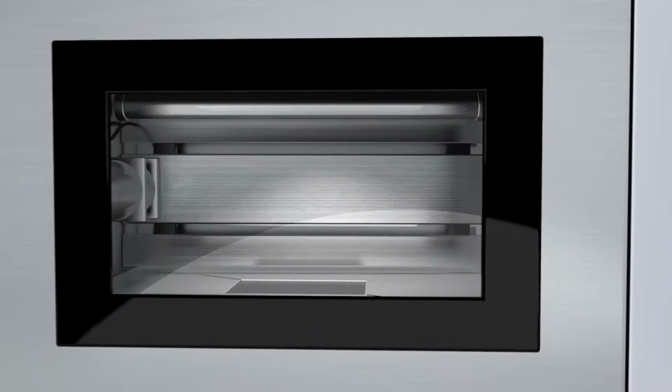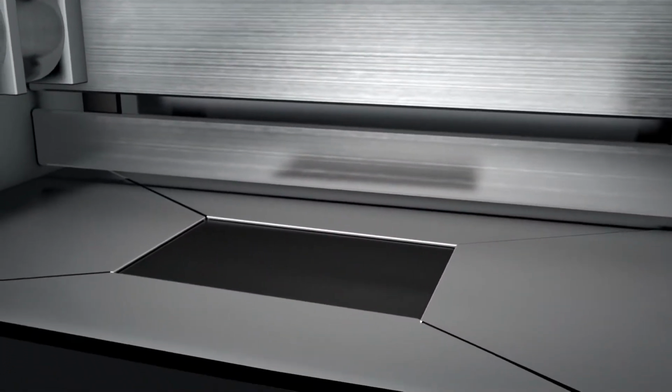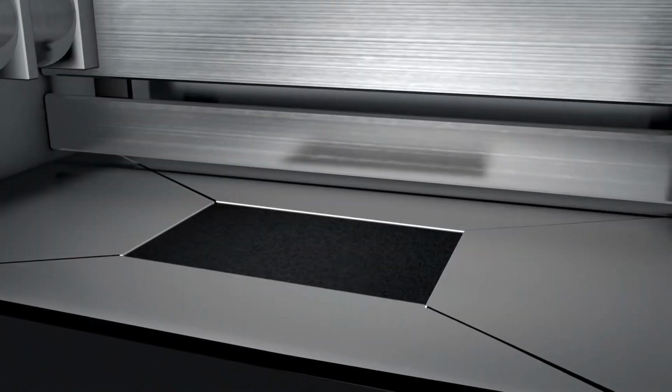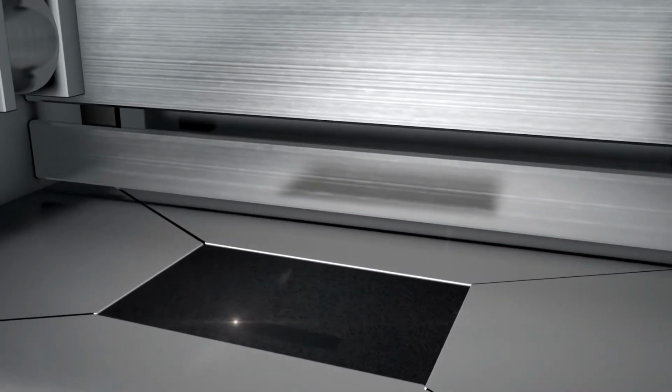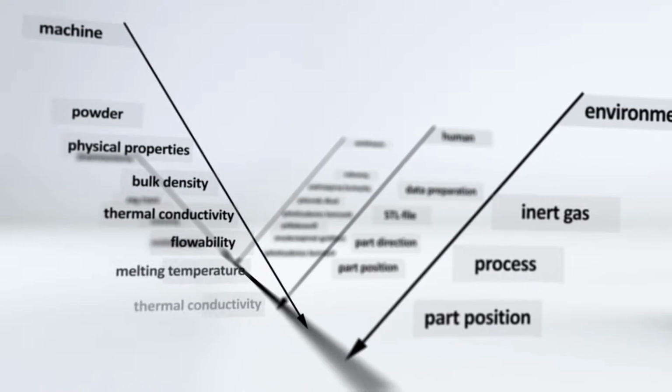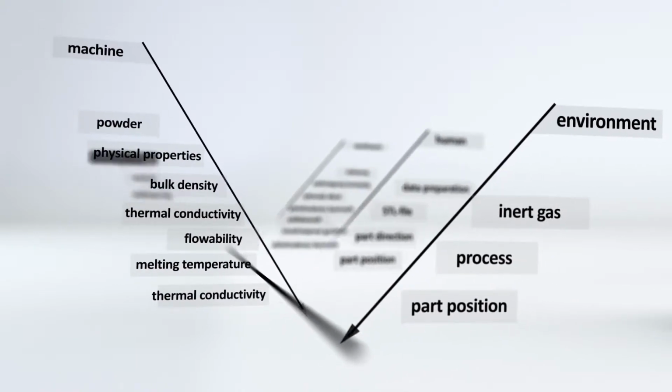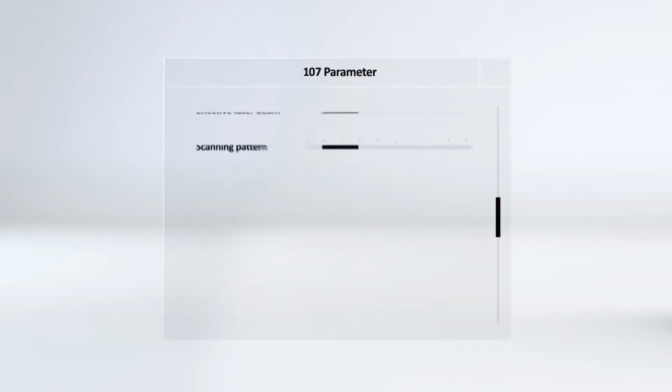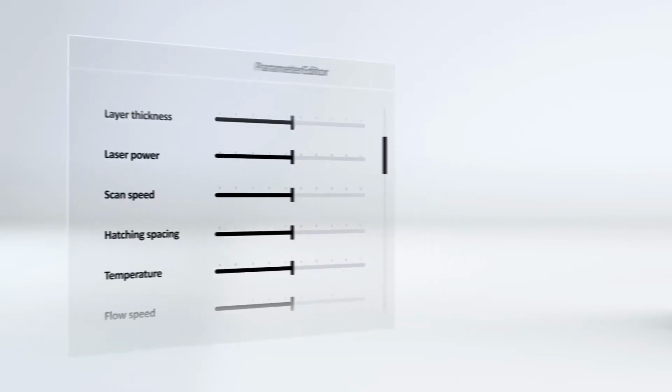In additive manufacturing, a part is built by selectively melting powder material using a laser beam. It is a highly complex process which involves adjusting a large number of variables to influence the properties of the part. At EOS, we ensure that the degree of complexity remains at a manageable level with the EOS ParameterEditor.